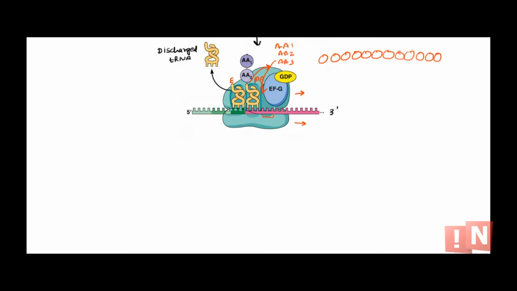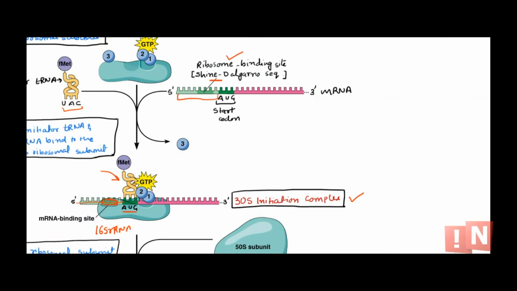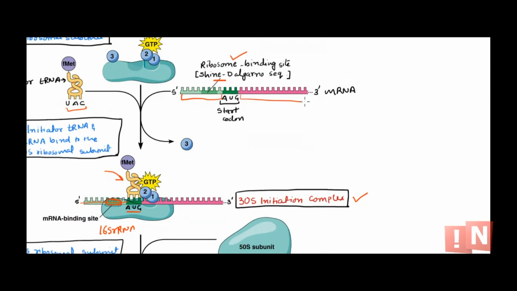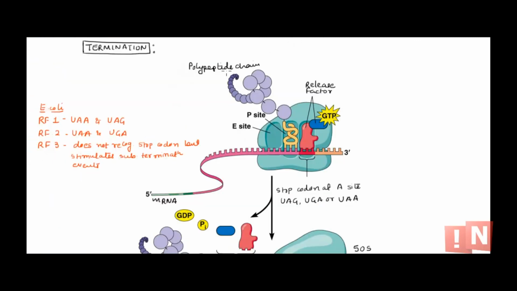And once it reaches a point where the reading frame is completely done and it reaches a stop codon is when the termination will occur. So let's have a look at termination now. Termination is when it reaches the stop codon, and as I said there are three stop codons, that is UAA, UAG and UGA. So when any of these three stop codons is reached is when the termination will occur, because there is no tRNA having an anticodon for these three stop codons. So there will be no tRNA, protein synthesis will stop.